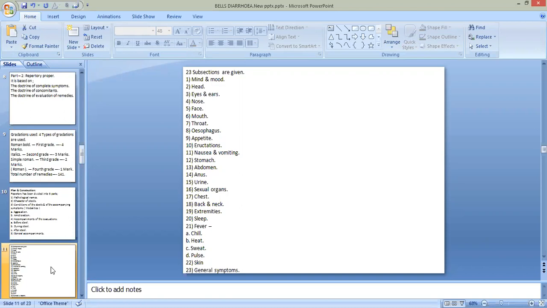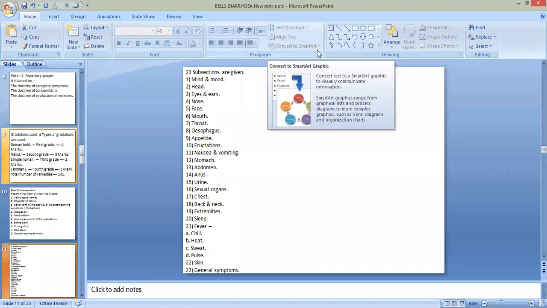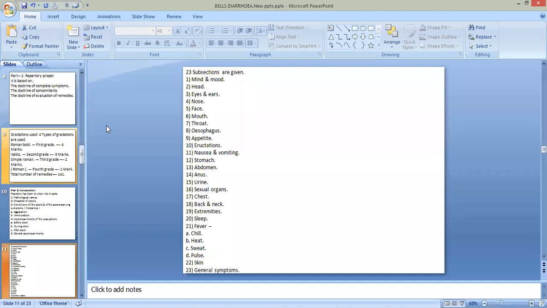In this way, this repertory proper part was constructed according to the philosophy, according to the doctrine of complete symptom and concomitant. As well as in this repertory, under repertory proper part, there are about 23 subsections in this repertory part of Bell's diarrhea, which start from mind and mood and end on general symptoms.